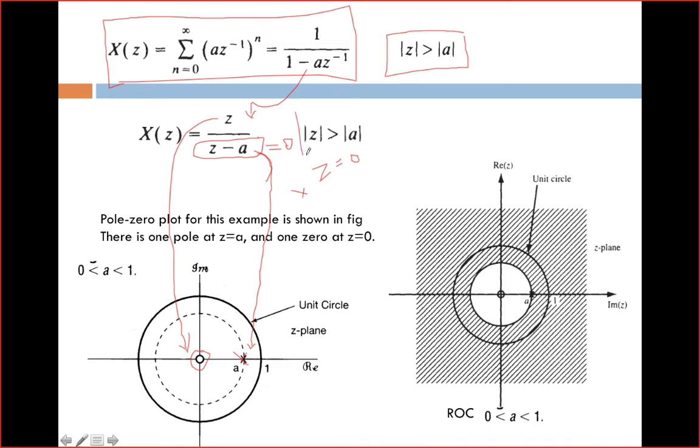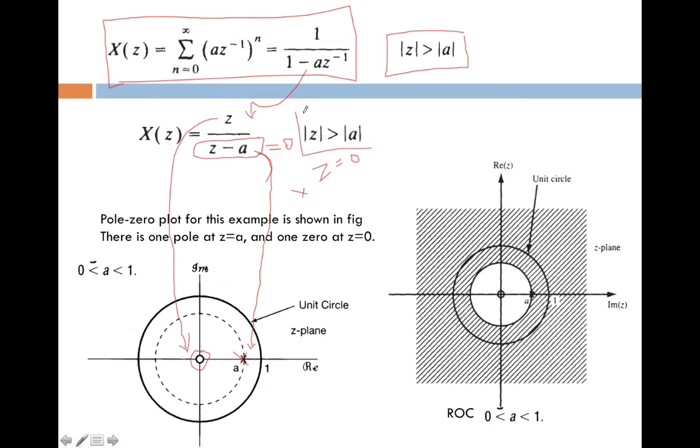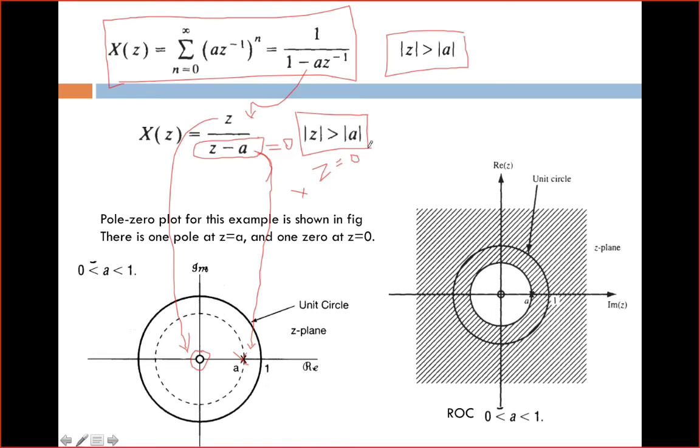ROC says magnitude of z is greater than magnitude of a. It means it includes both positive and negative values. So I'm going to mark the poles and zeros. I marked the zero here at the origin and the pole at z is equal to a. Now it depends upon the value of this a.